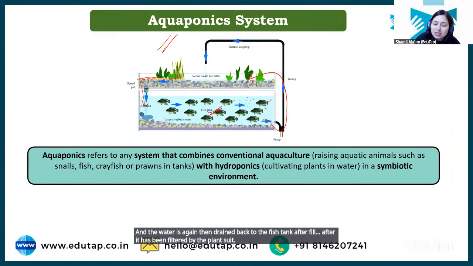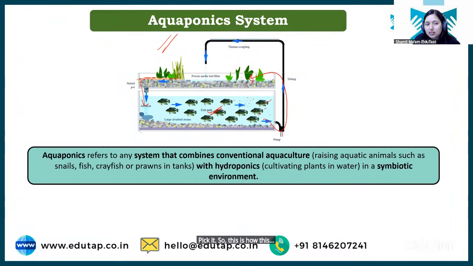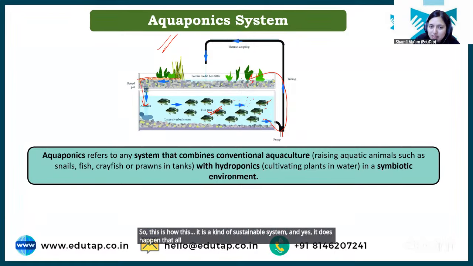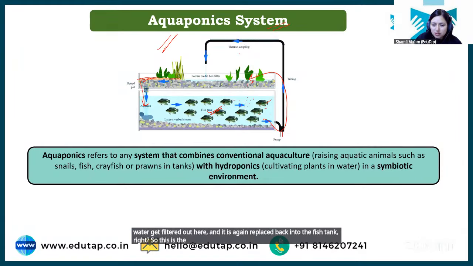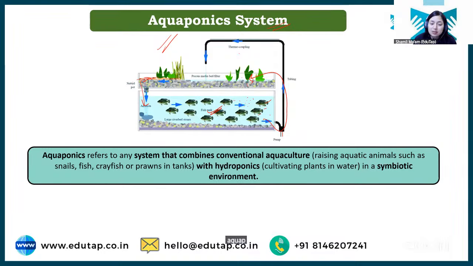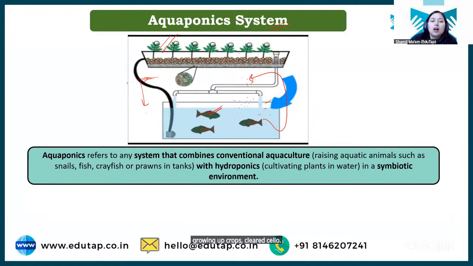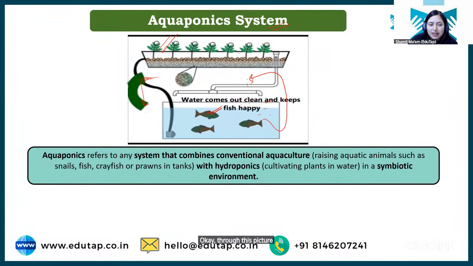Okay? So it is a kind of sustainable system, and yes, all ammonia is absorbed by the plant and water gets filtered out here, and it is again replaced back into the fish tank, right? So this is known as aquaponic system, where we are mixing growing of fishes along with the growing of crops. Clear? Chalo. Okay, through this picture also you can understand how this works.